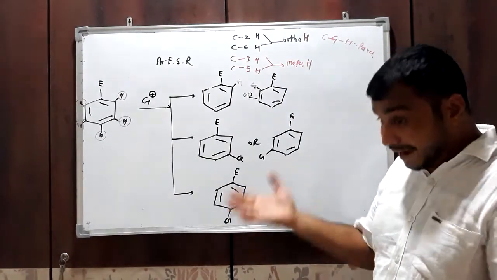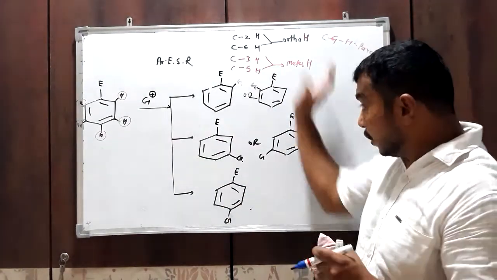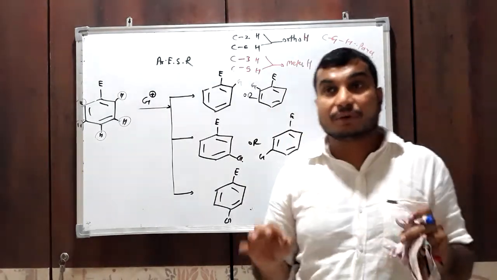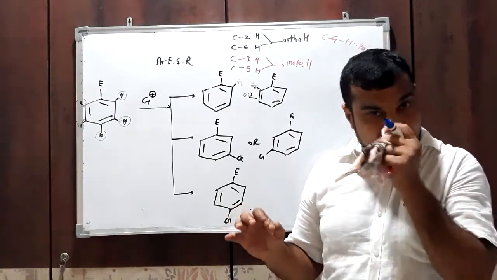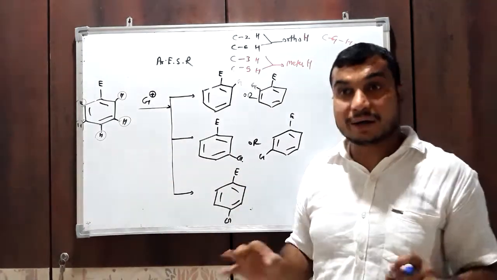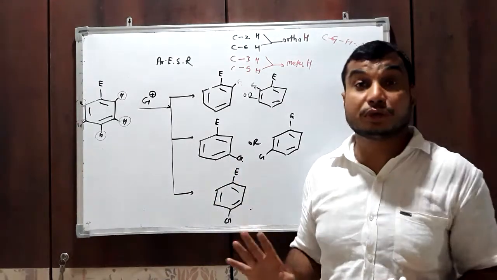But actually what happens? We never get all these products. In an actual reaction, we will have either the meta di-substituted product, or the ortho and para di-substituted products.